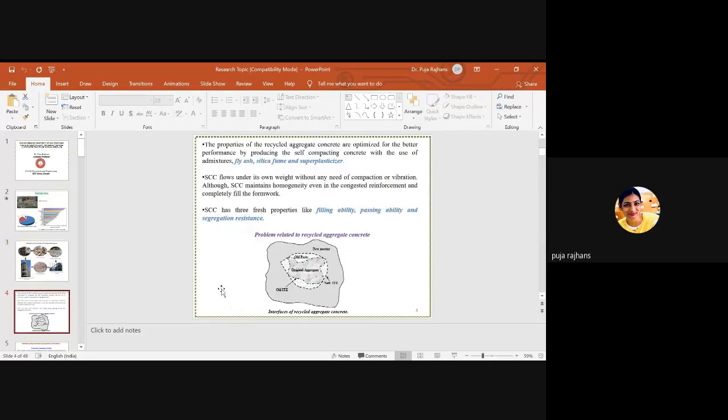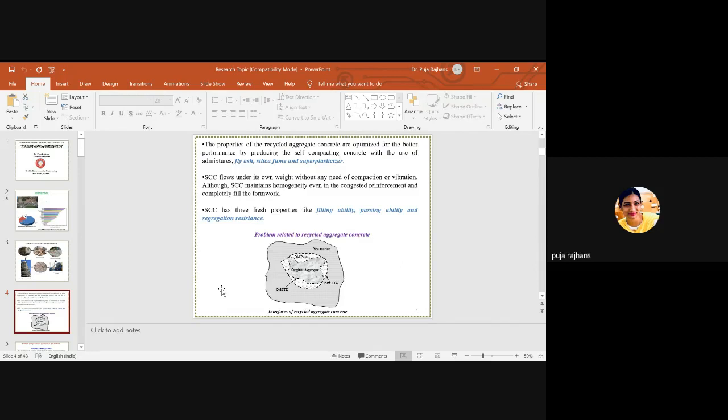Here now we have the recycled aggregate, but I know that this recycled aggregate is weaker as compared to virgin aggregate or natural aggregate. So here I am going to use the recycled aggregate for better performance by producing self-compacting concrete with the use of admixtures like fly ash, silica fume, and plasticizer. You can use any type of admixture. Here I am using fly ash, silica fume, and plasticizer.